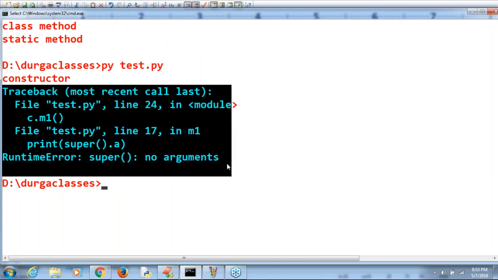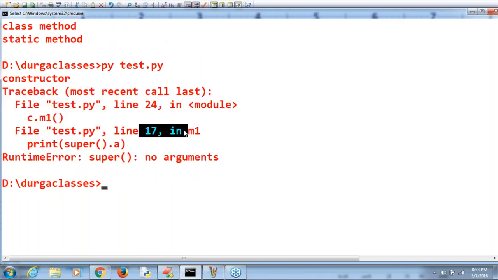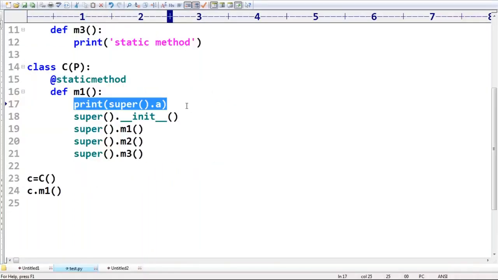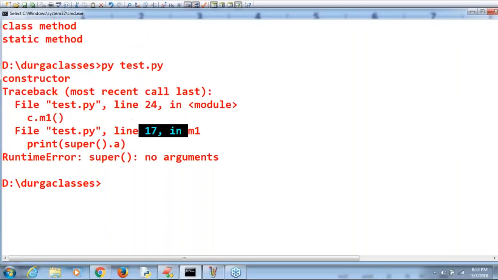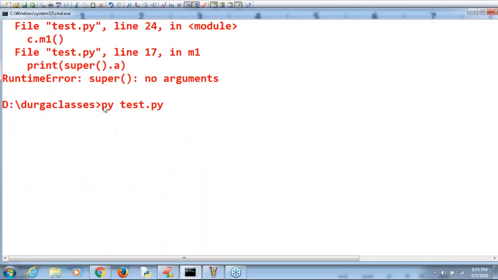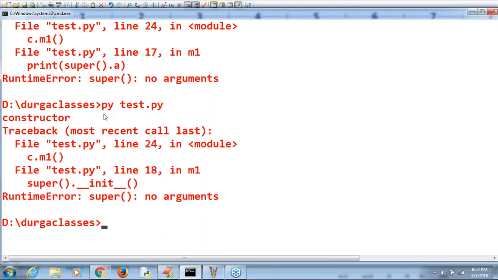Remember, on line number 17 only the problem is coming. Sorry, you can't access static variable. First thing, listen very carefully, Omkar. Static variables you can't access from a child class static method by using super. Next, immediately the problem is going to come.